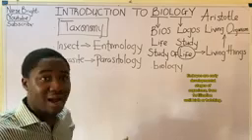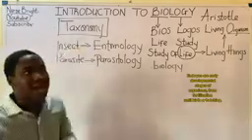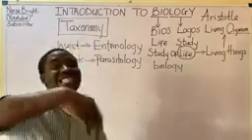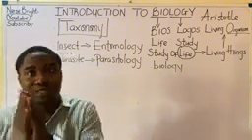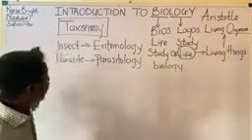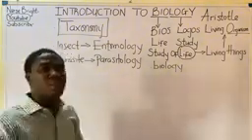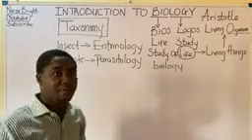Do you understand? So on this, let us talk about taxonomy. Have I actually explained that taxonomy has to do with the scientific study of how organisms are being classified? That's taxonomy. In the course of this video, I'm going to elaborate more on this aspect of biology because it's very, very important.